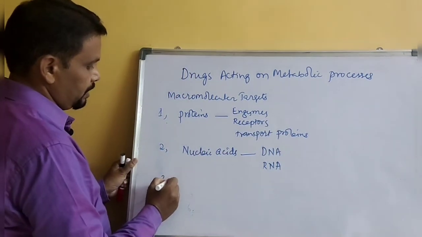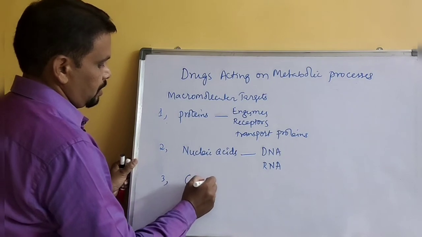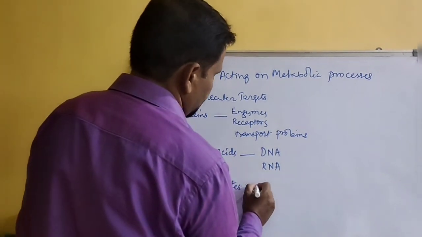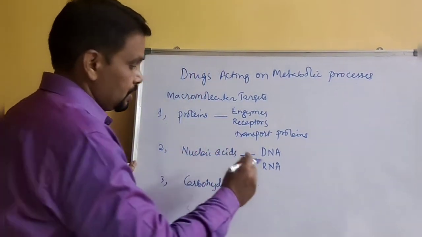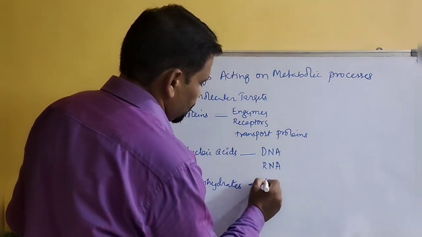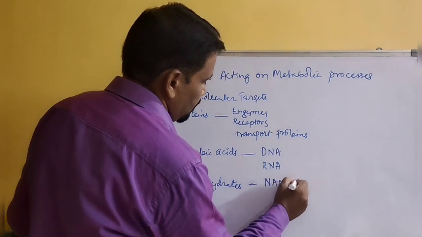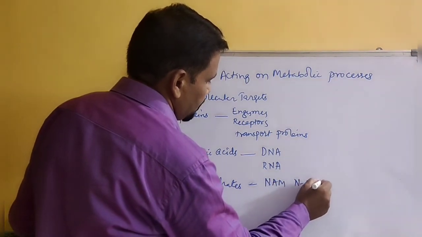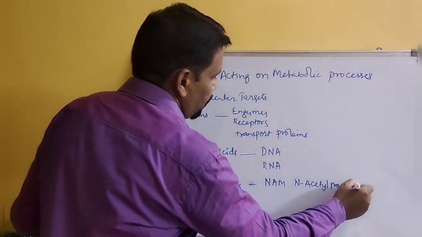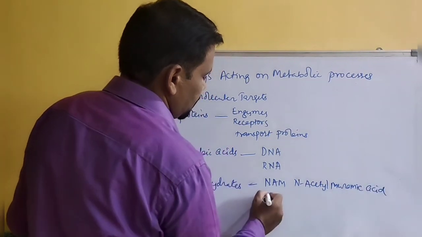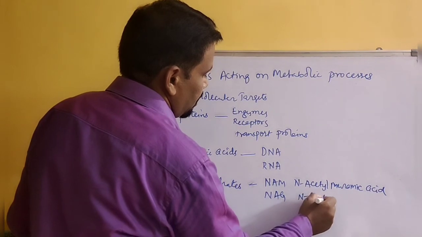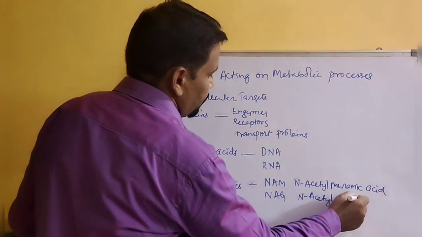Okay, the third one is carbohydrates. Especially in bacterial cell wall synthesis and cell wall structure, they have two types of carbohydrates. NAM means N-acetyl muramic acid, and NAG means N-acetyl glucosamine.